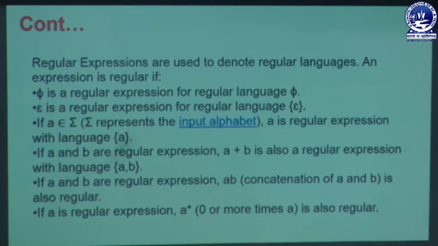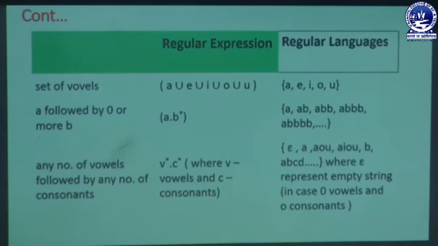If A is a regular expression, then we can say A star. Whenever the user puts A star, it means A can occur 0 or more times in the language formation. So it is also a part of regular expressions. In this way we generate more than one form of the same strings or alphabets in our system. In the next slide we are going to discuss the different formats we have. So first we have the set of vowels.